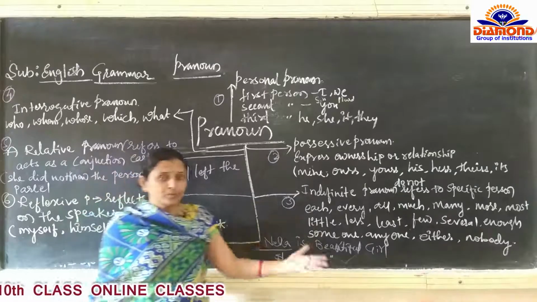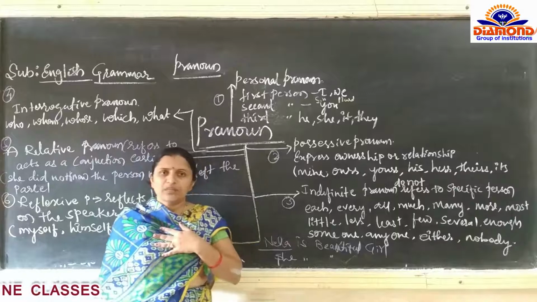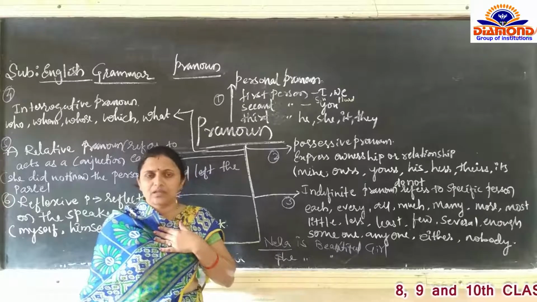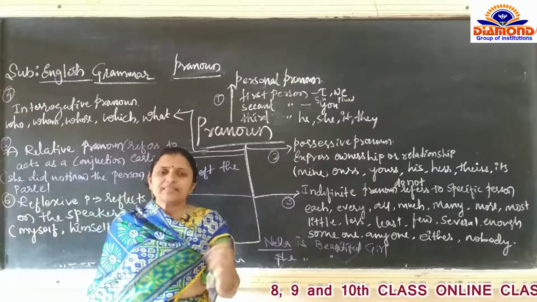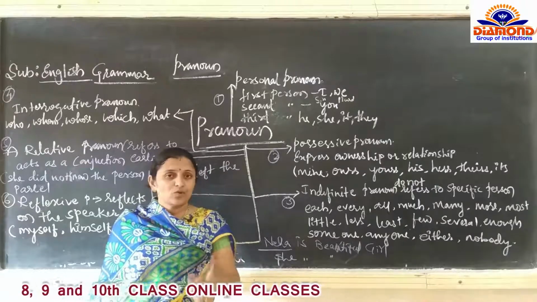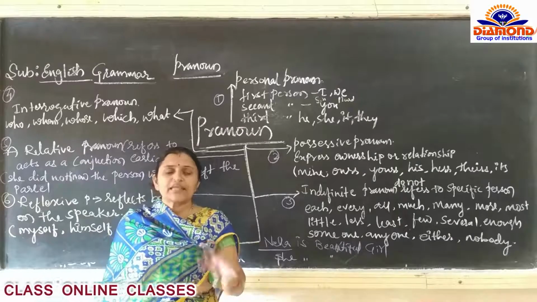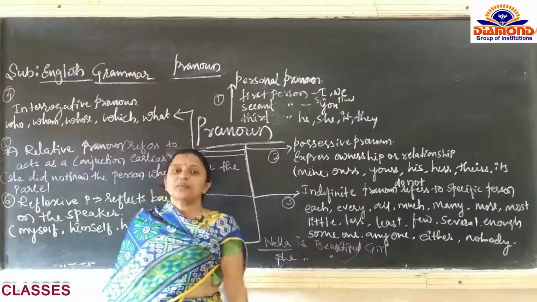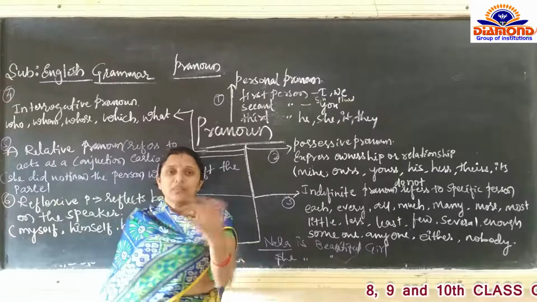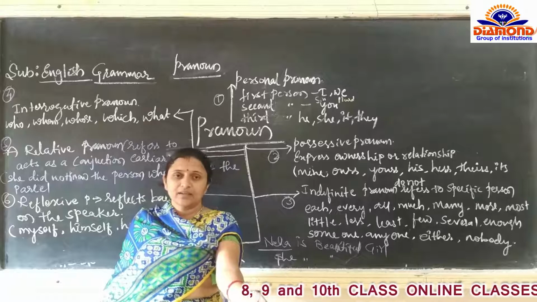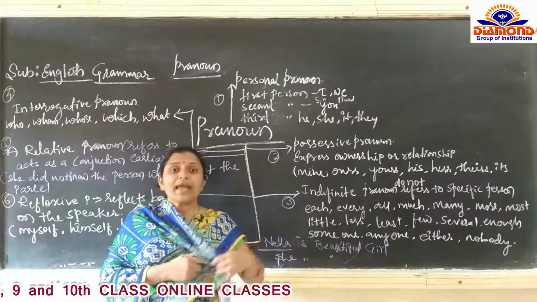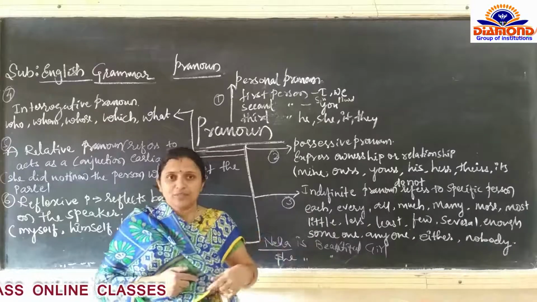Second person, you. So for example, I am taking a grammar class. So I have become the first person. Who is listening to the class? You are listening to the grammar class. Then you are the second person. I am teaching, I am taking a class. I am the first person. Then you are listening to the class. That is the second person.